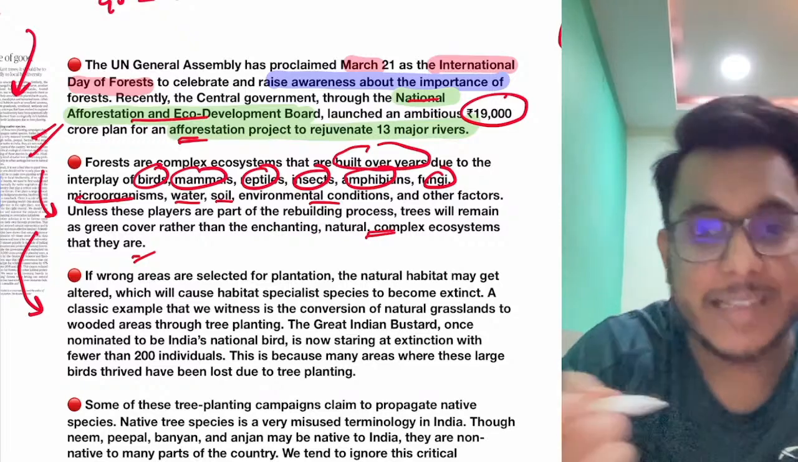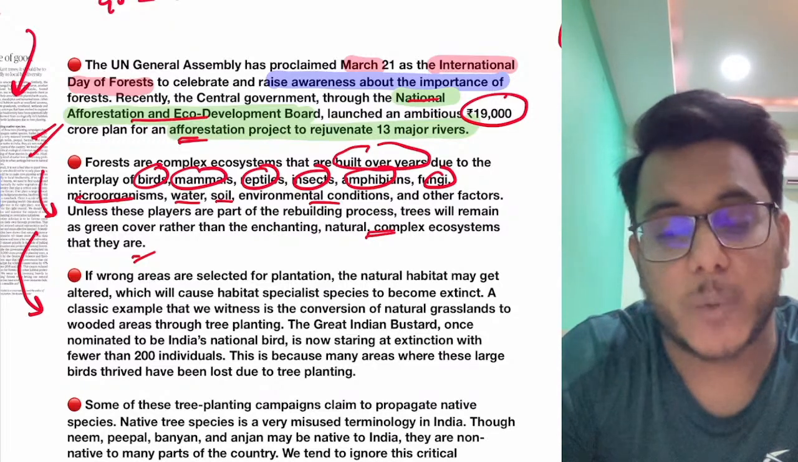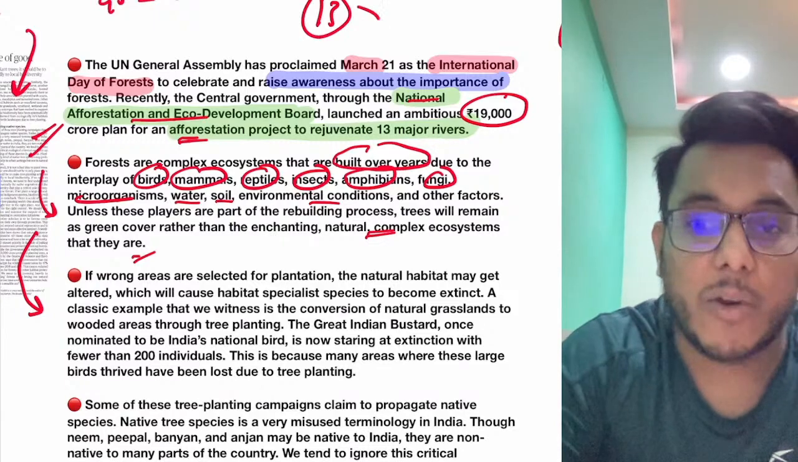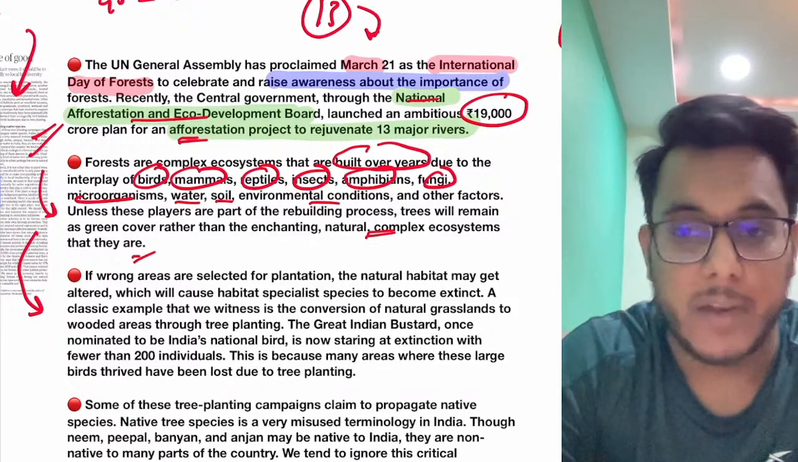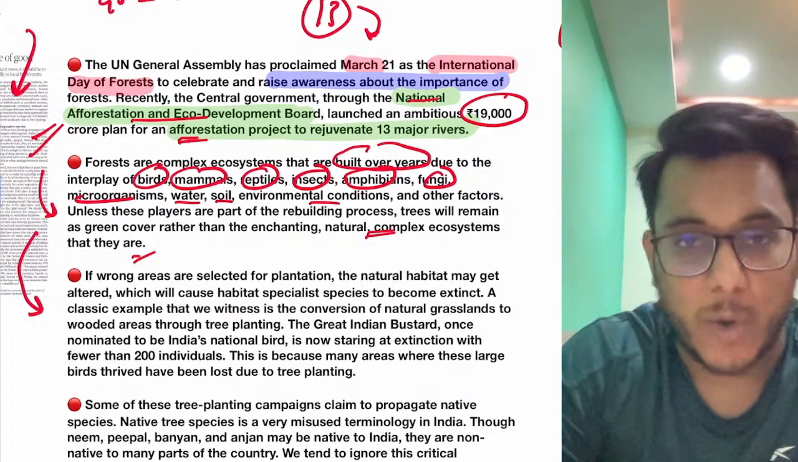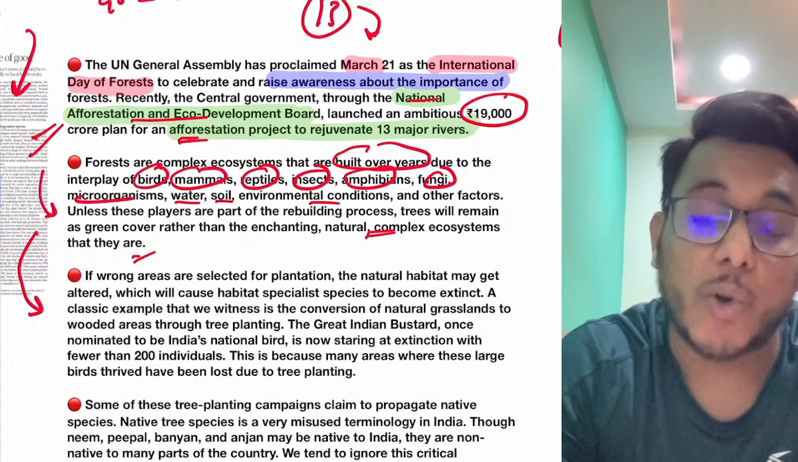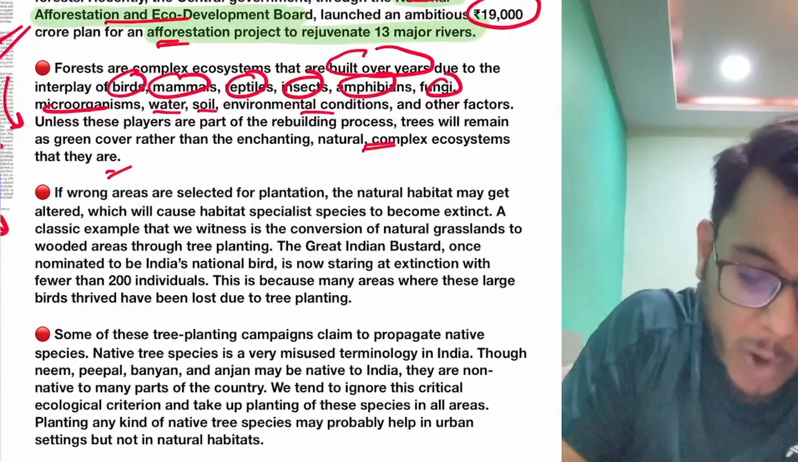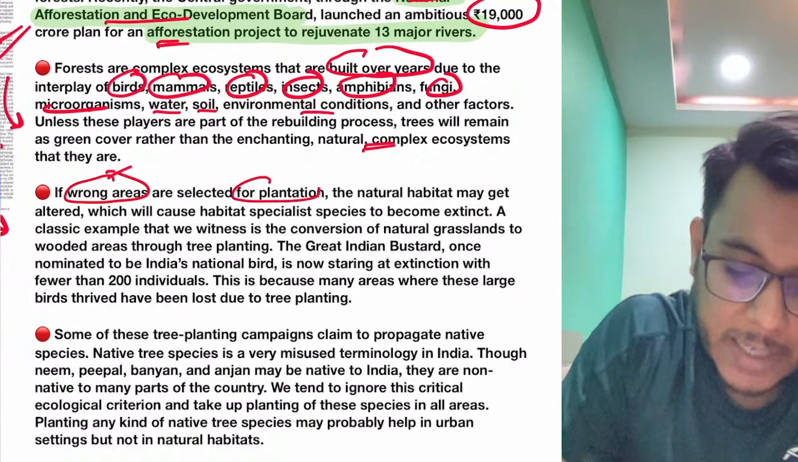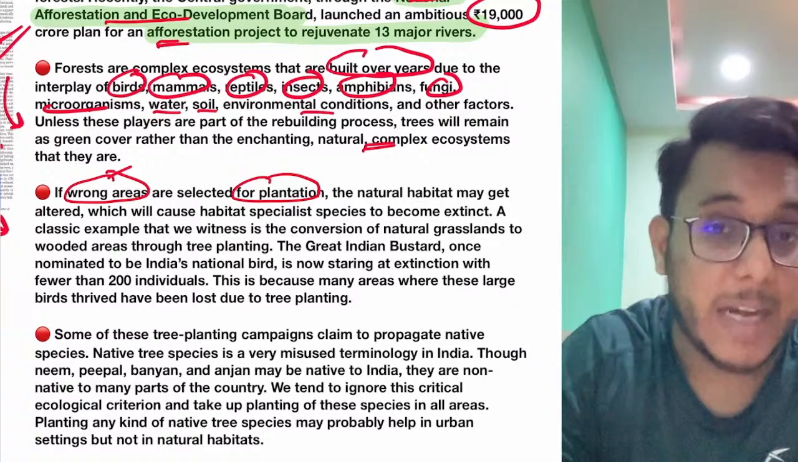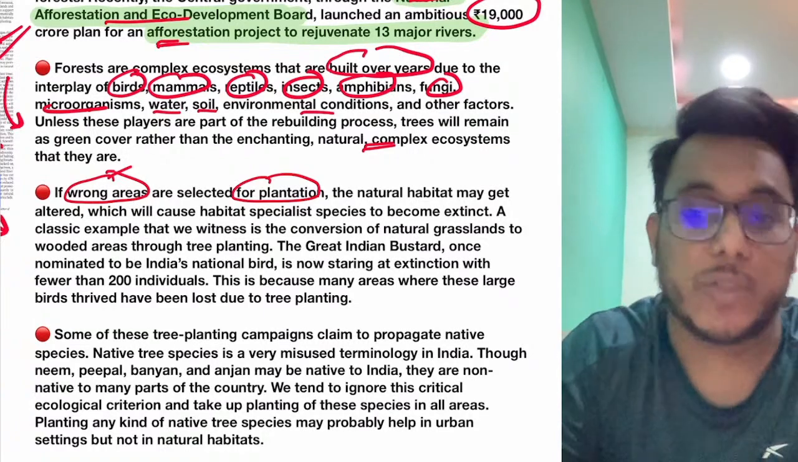Now, we come out with many ambitious projects for afforestation. For example, now we are saying that in 13 of the catchment areas of the rivers we will be building up forest. So we are coming out with policies, but often we don't focus on the types of trees that will be planted. If the wrong areas are selected for plantation, or the wrong type of trees are selected, then that will destroy the ecosystem.